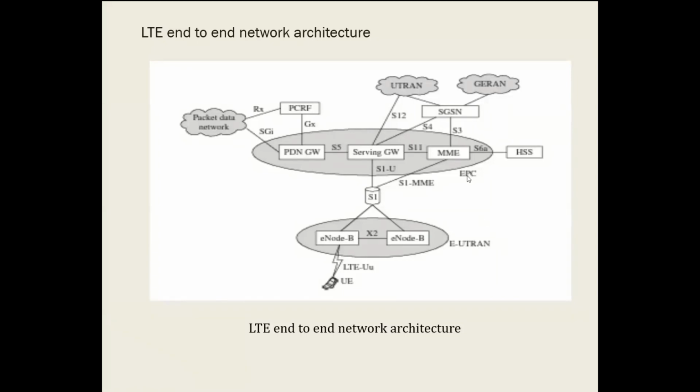Then there is the evolved packet core. In the evolved packet core, you can find the PDN-GW, the Packet Data Network Gateway, the Serving Gateway, and the Mobility Management Entity. These are the three modules included in the Evolved Packet Core.